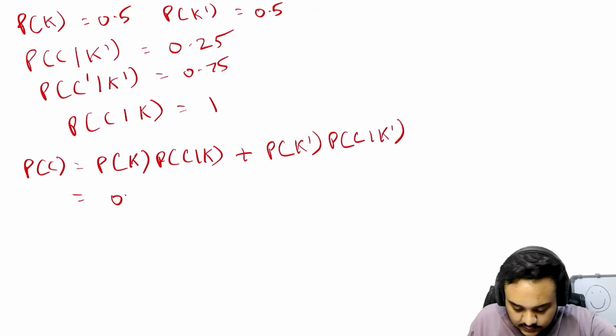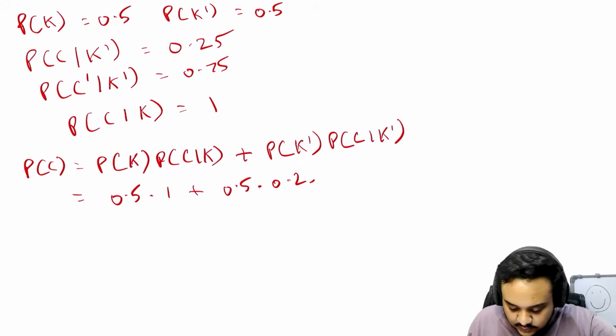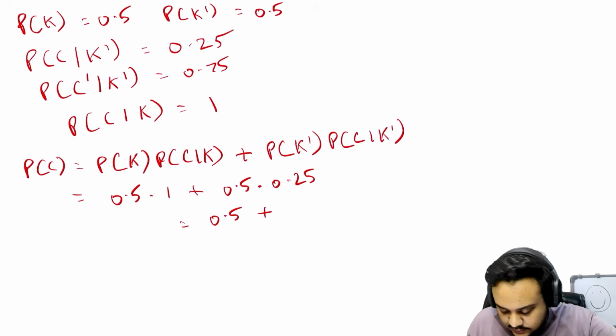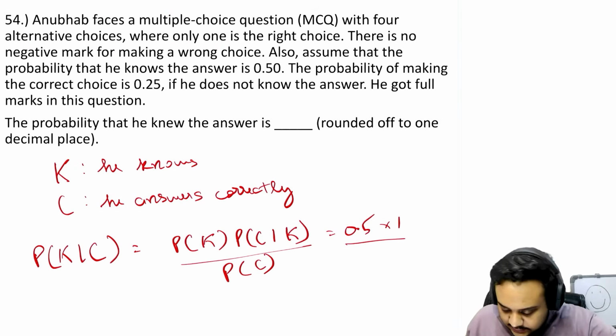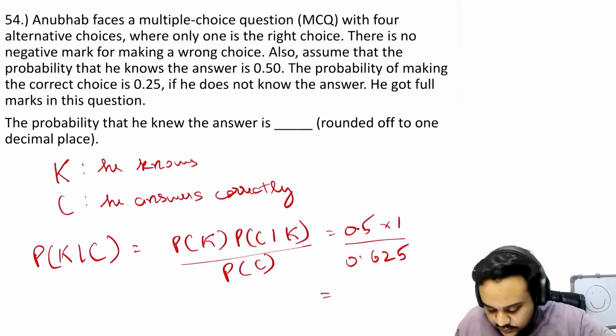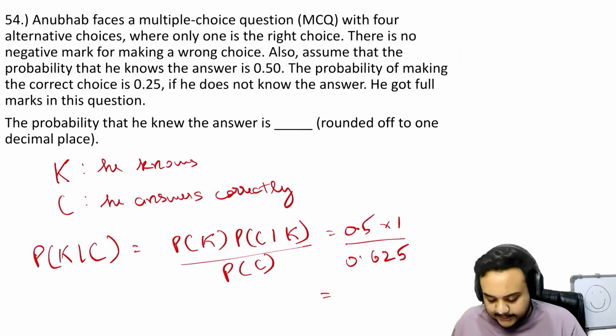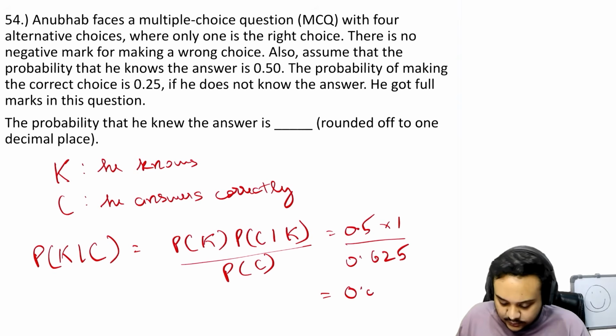So 0.5 multiplied by 1 plus 0.5 multiplied by 0.25. So 0.5 plus 0.125, so 0.625. Just plug that back here, and the answer that you are going to get is 5 by 10 divided by 0.625, and it will be 0.8.